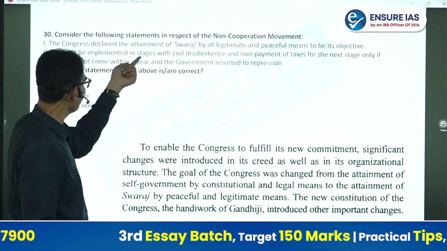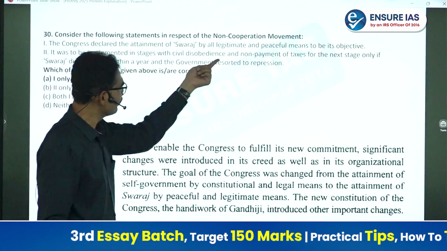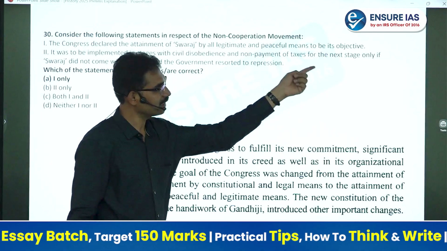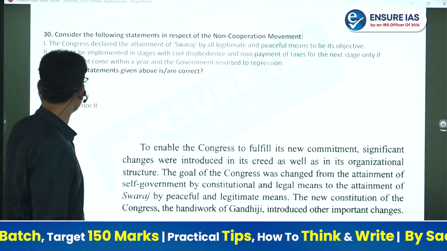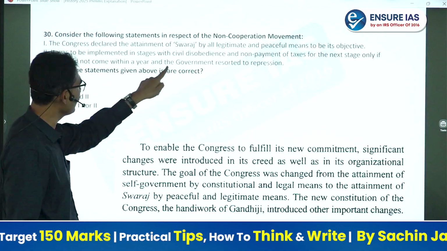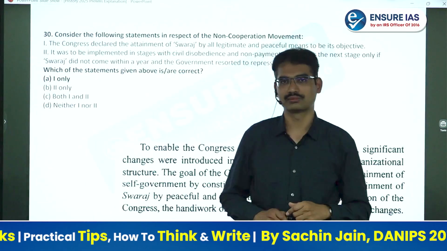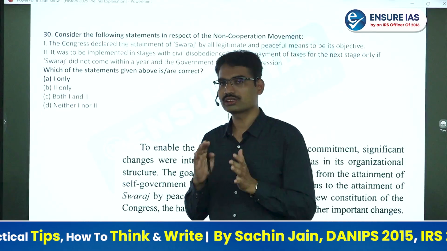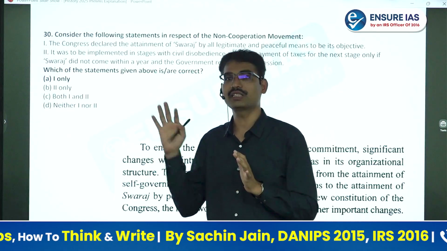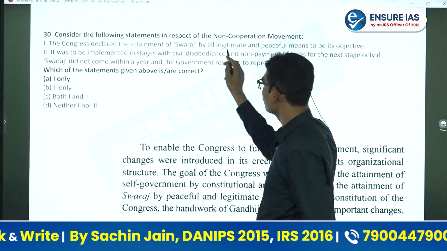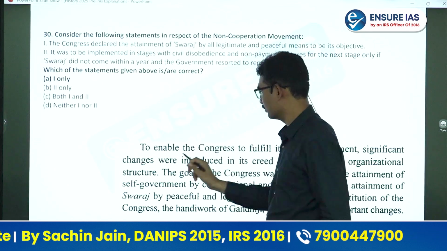It was to be implemented in stages, with civil disobedience and non-payment of taxes for the next stage only if Swaraj did not come within a year and the government resorted to repression. Sometimes students may commit a mistake here. It says the Congress declared attainment of Swaraj by all legitimate and peaceful means.